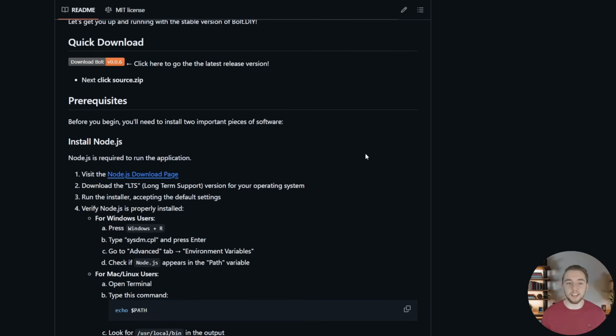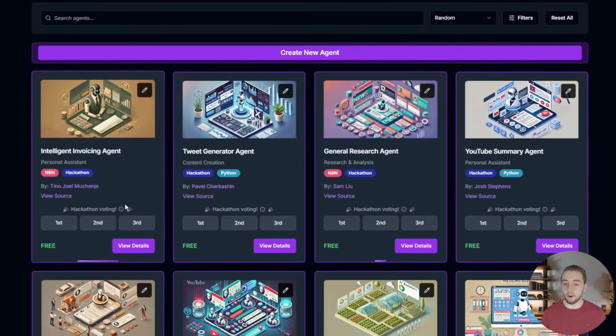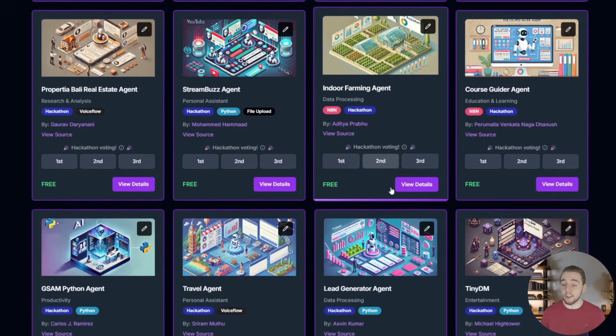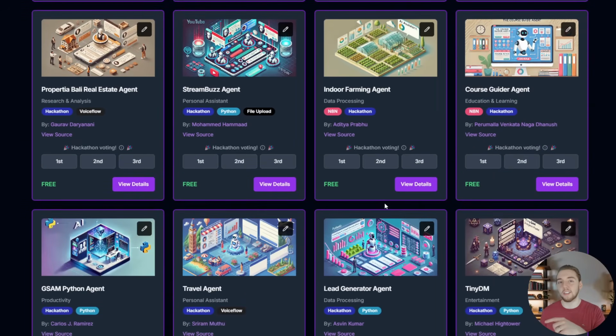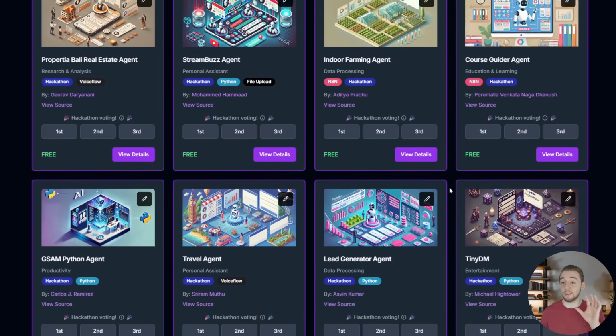And a really cool idea I actually have for this is all of the agents that are submitted right here as a part of the oTTomator AI Agent Hackathon, I might actually try them as AI agents with both R1 and o3-mini. So let me know in the comments if you're interested in that. I think that'd be super cool.